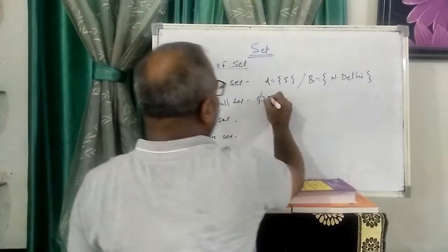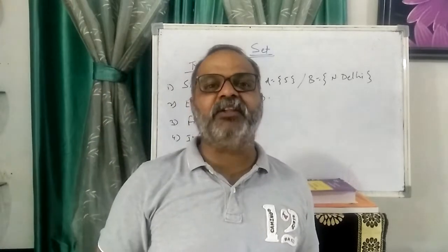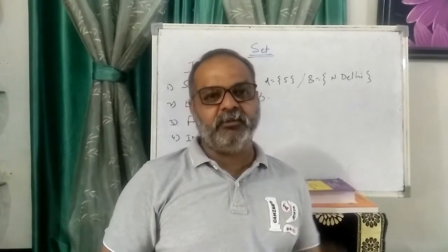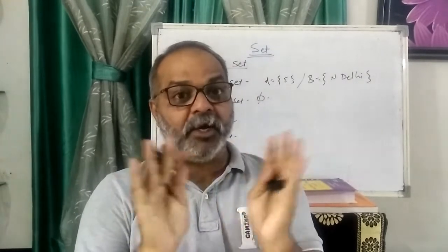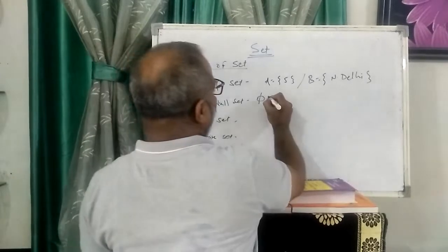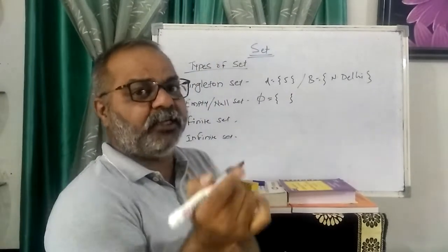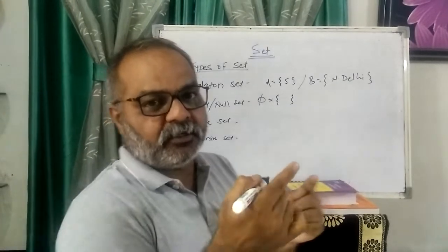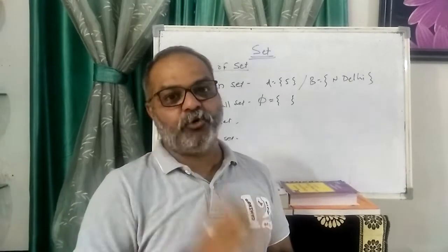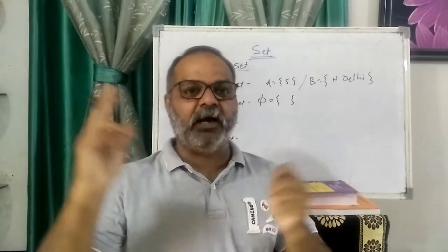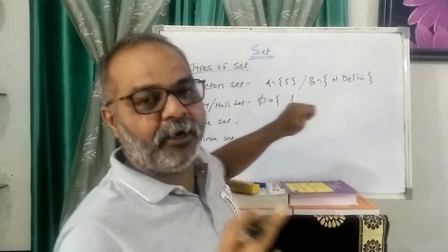Now, if I write a natural number between 2 and 3, does a natural number exist between 2 and 3? No. So there is no element present. So I write phi, because there is no natural number between 2 and 3. Rational numbers may exist, irrational numbers may exist, but there is no natural number between 2 and 3. So it is called an empty set, no element present.